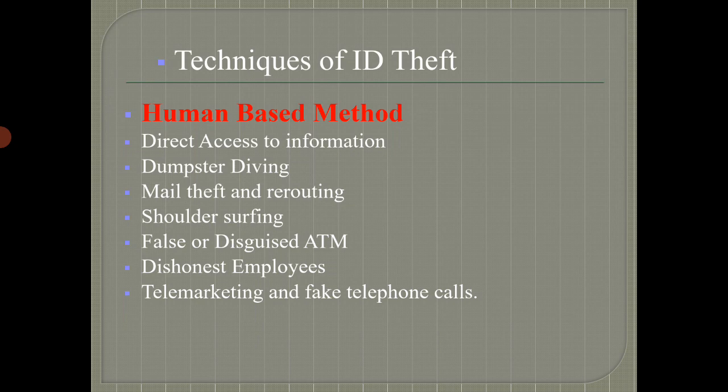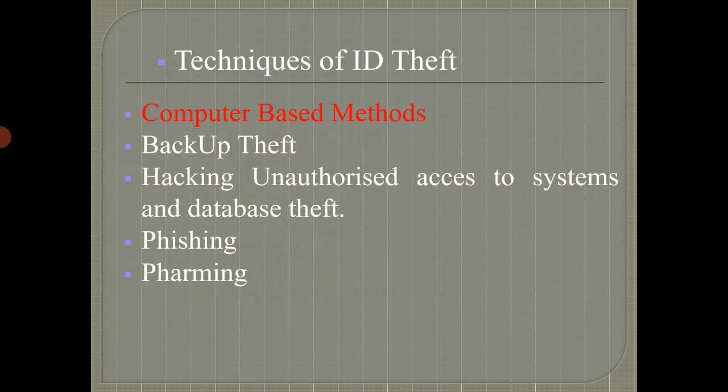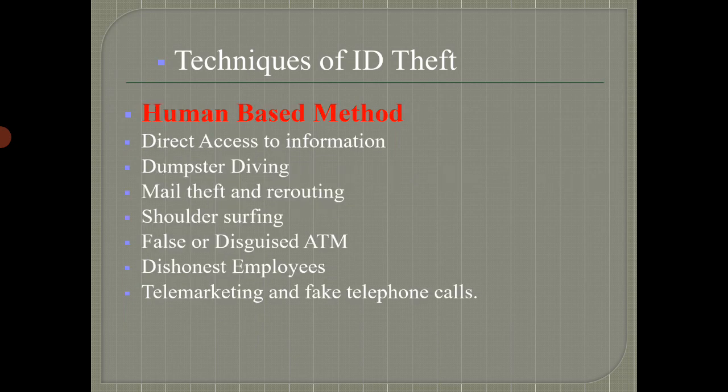Now there are different techniques used for identity theft: the human based method and the computer based method. In the human based method, there are different ways available: direct access to the information, dumpster diving, mail theft and rerouting, and shoulder surfing. Shoulder surfing is used by a hacker whenever a victim enters his credentials into the system.